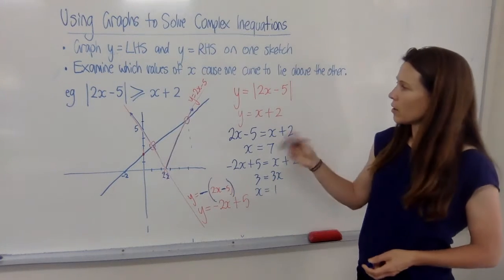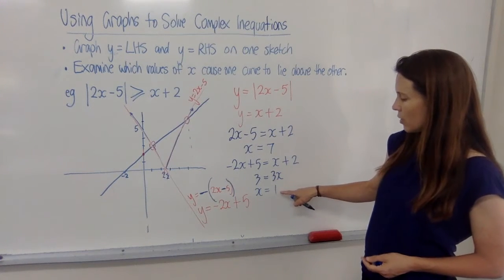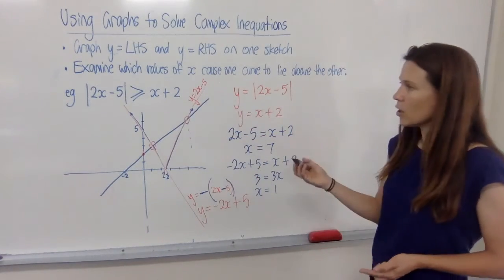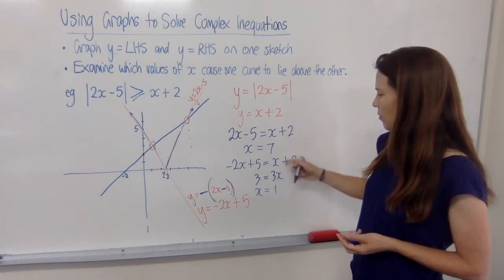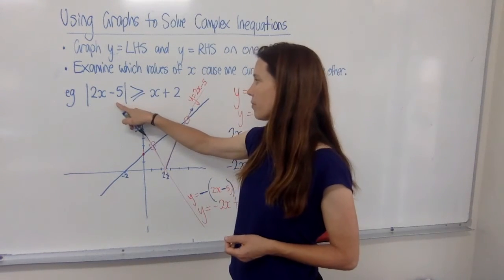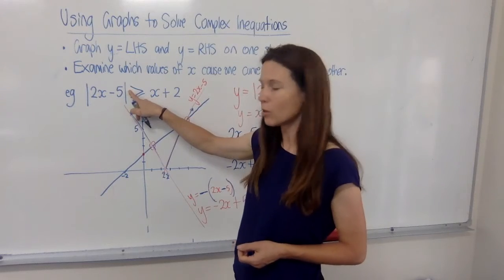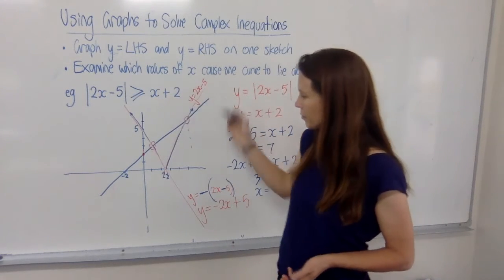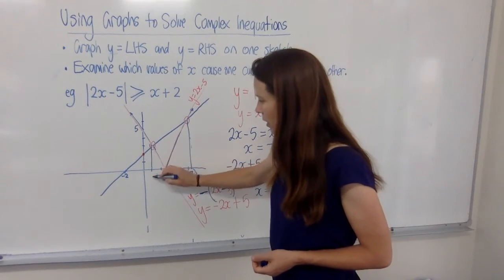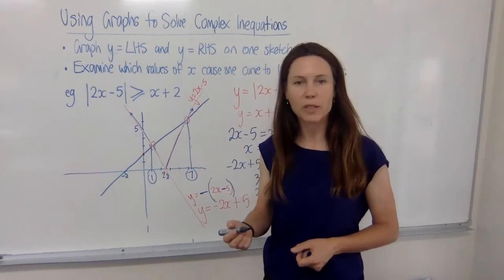Now, have a careful think now, we're not trying to find the solution of this to say that x equals 1 or 7. We're trying to find the parts or the values of x where our absolute value function is greater than or equal to our straight line. So we've got our key points now. We've got x equals 7 and we've got x equals 1. They're our points of interest.